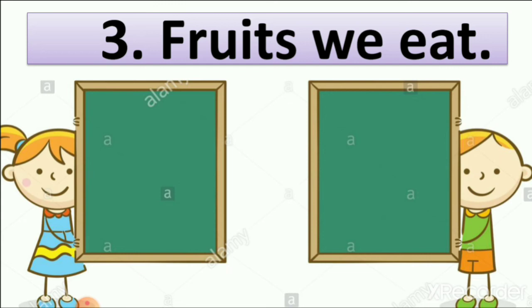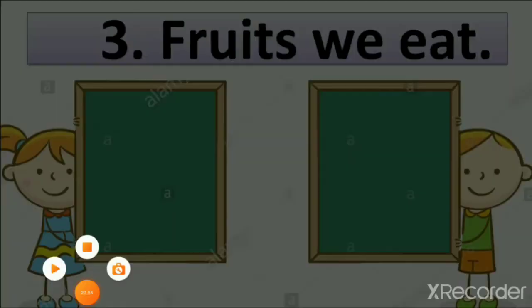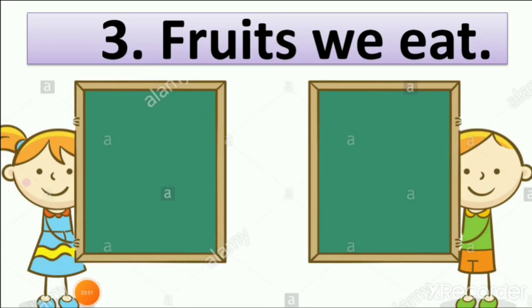So here we write names of two fruits. So many fruits are available. From these we have to write only two fruits. Mostly we eat apple, mango and banana at our house.